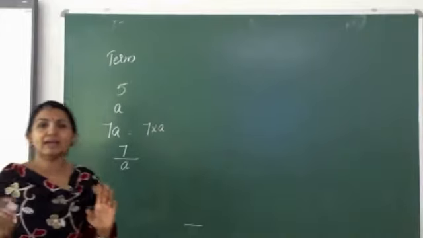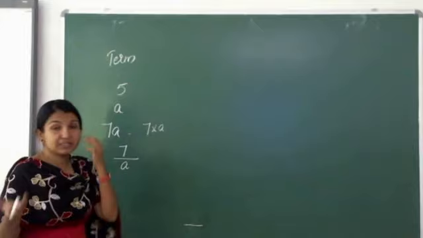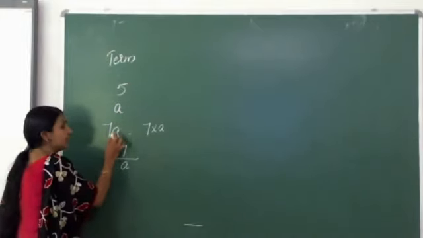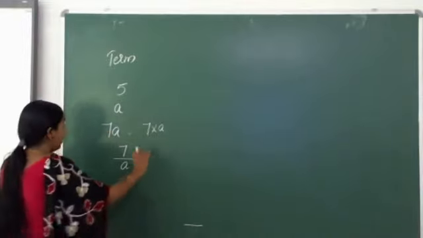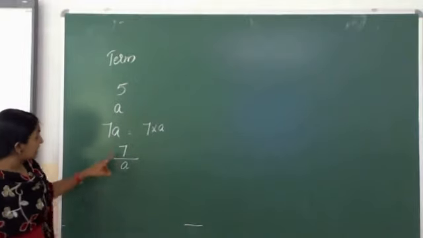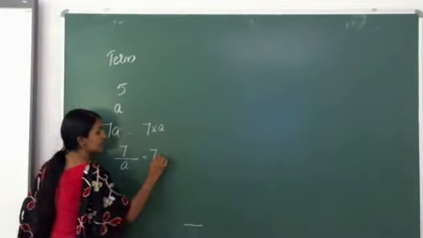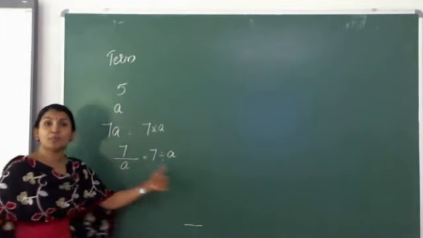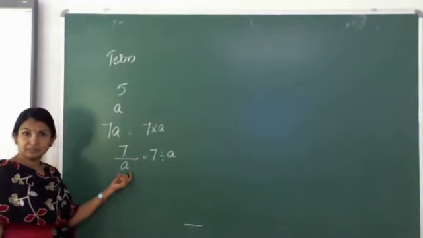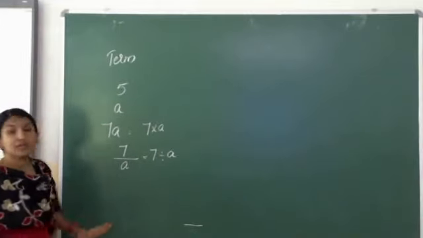Just understand that if nothing else is there, it is called a term. There may be two terms, three terms, according to that. Here it is only one term, 7 into a. It is 7a. We never write it as 7 into a. We will write it as 7a. It's one term. 7 by a, that is also one term. 7 by a means 7 divided by a. But normally how will we write? We will write it as 7 by a. So this is another term. 5 is one term, another term. So here we got 4 terms.